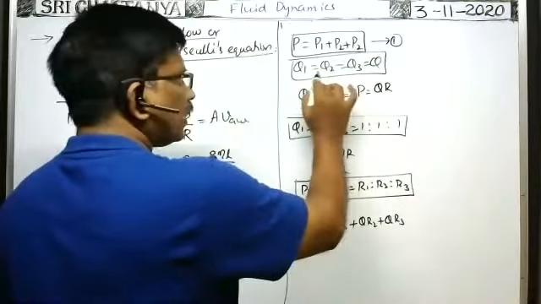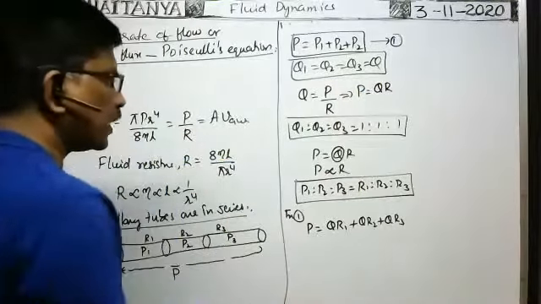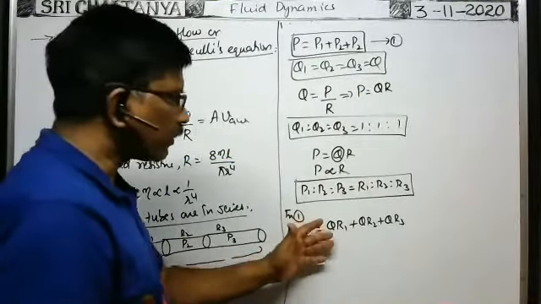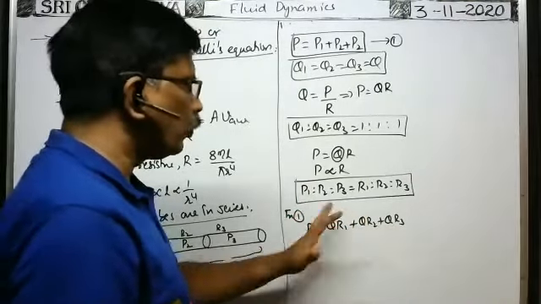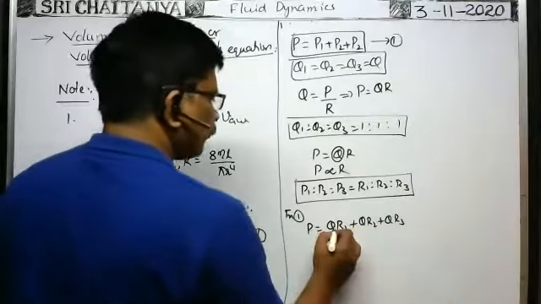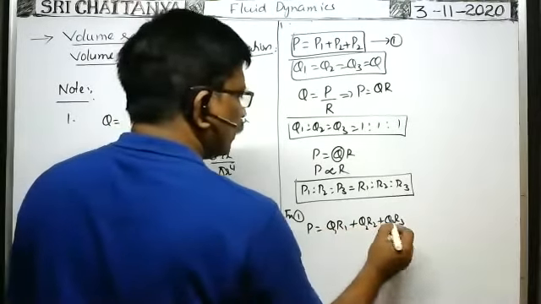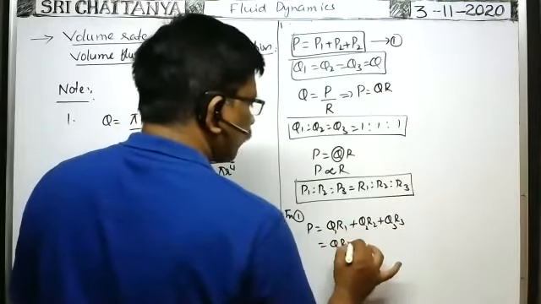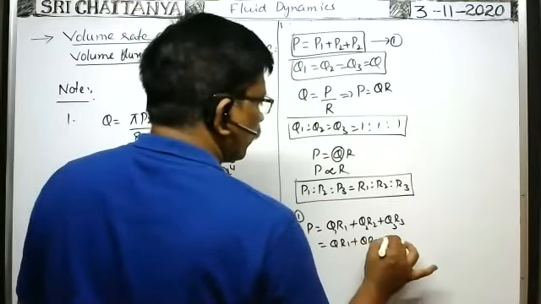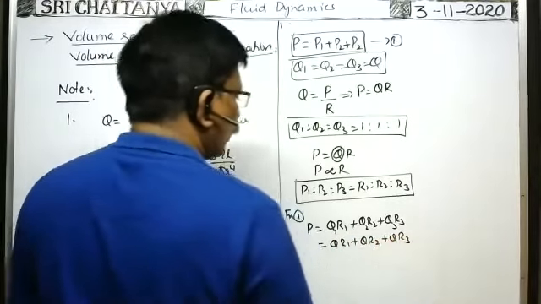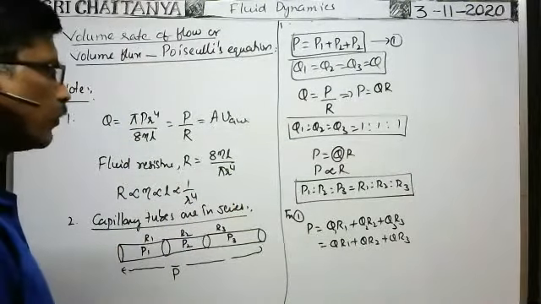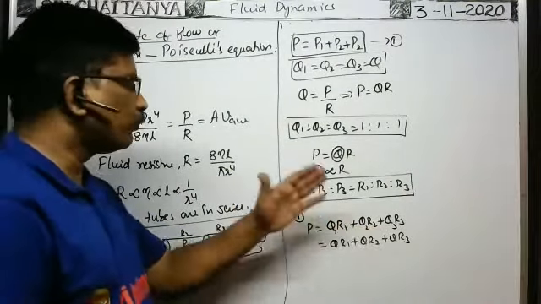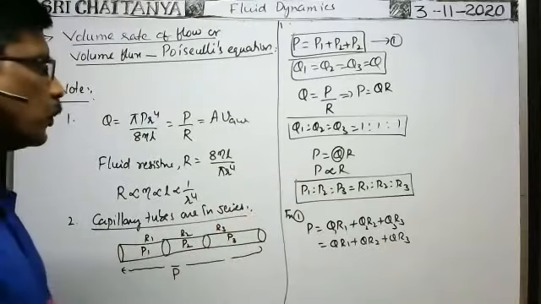Because the volume rate of flow is the same through all capillary tubes, instead of Q1, Q2, Q3, I have written Q only. Or you write first Q1, Q2, Q3, then substitute Q only. QR1 plus QR2 plus QR3. It is the total pressure difference across the combination. R1, R2, R3 are the fluid resistances of the individual capillary tubes.